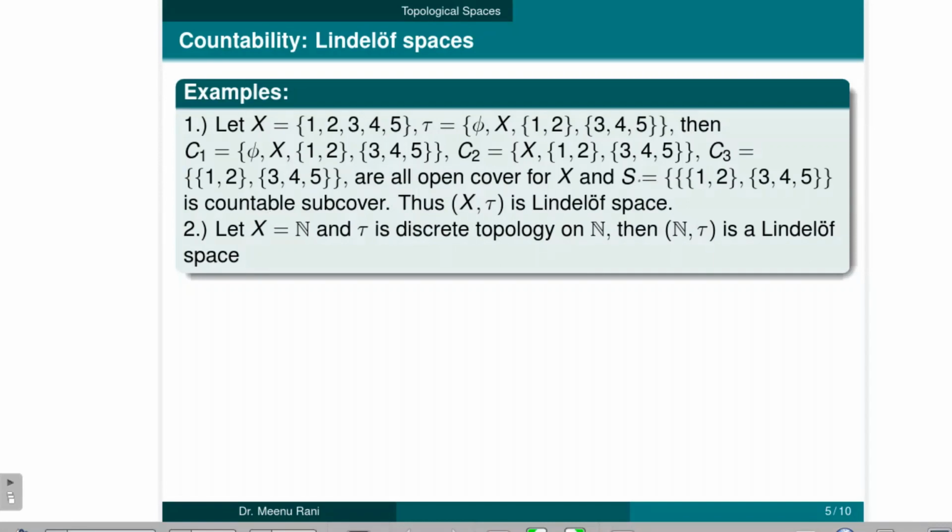Now this S is a countable subcover for the given set X, and thus we can say that this topological space is a Lindelöf space.